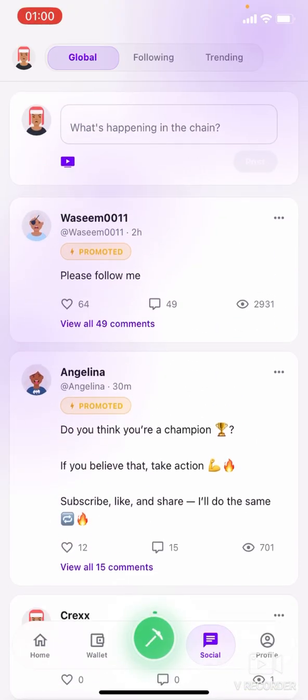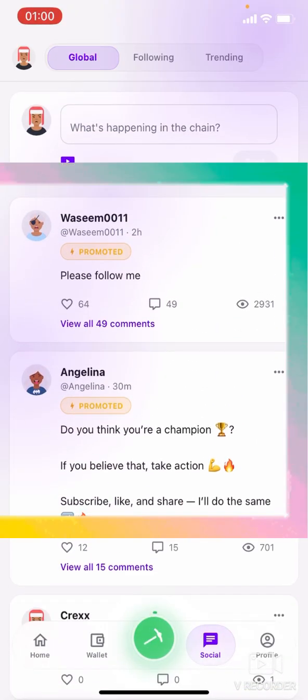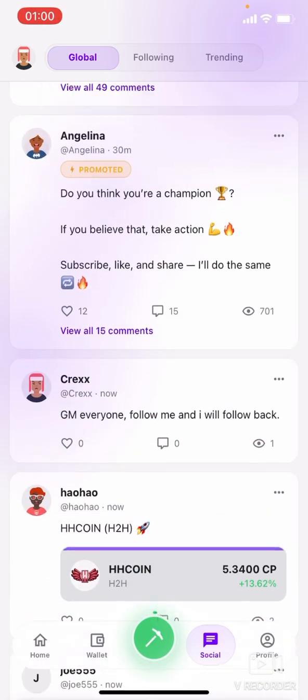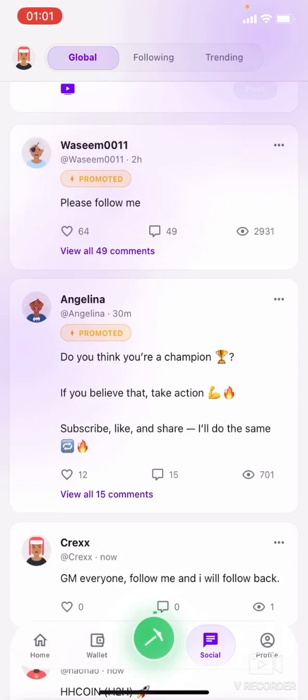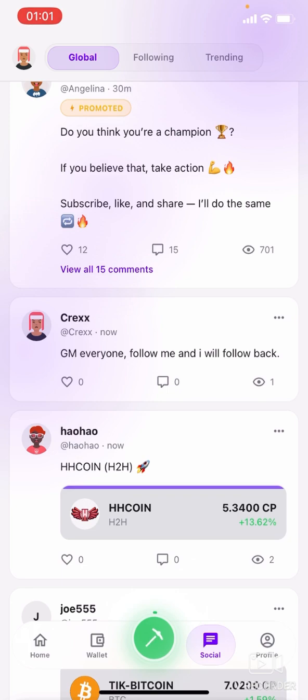You can see these are the people that are pinned here, promoted. You can see where it's written promoted. These are the people that have already promoted their post. That is why their post is at the top right here, and they are going to be getting a lot of engagement once anyone comes into this application. This is what I just posted, and you can see it here.